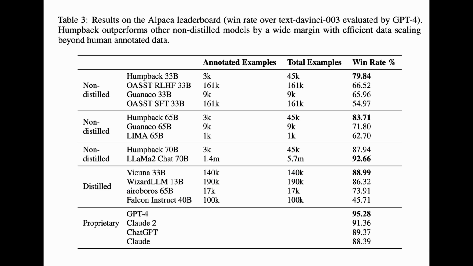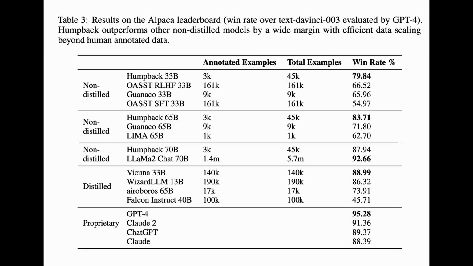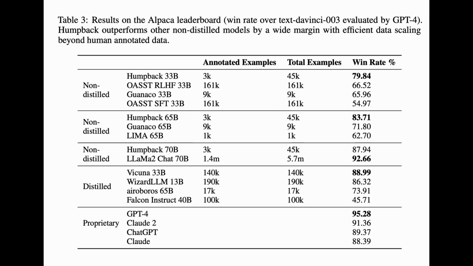The authors call their model Humpback. I'm not sure if I'm pronouncing it right, but yeah, anyways, who cares? And wow, the results are really good for a model that was trained using way less original authentic data compared to the others. Remember that we compare the model to the other models which are the same size. We don't compare 7 billion models to 70 billion, for example.